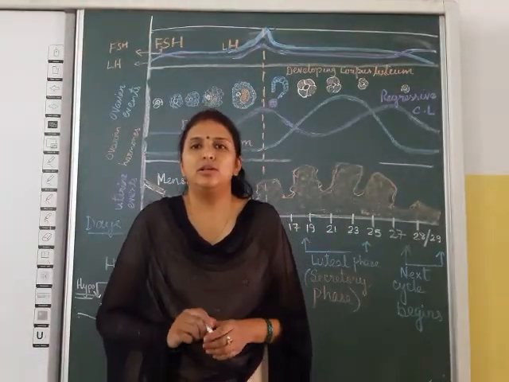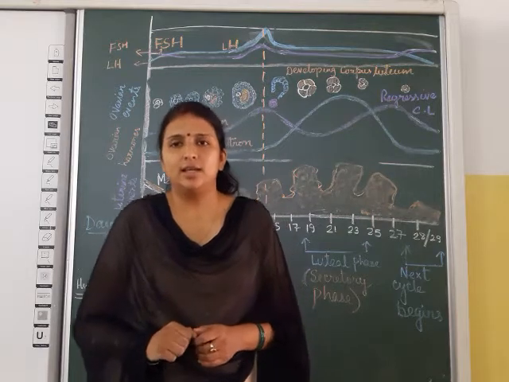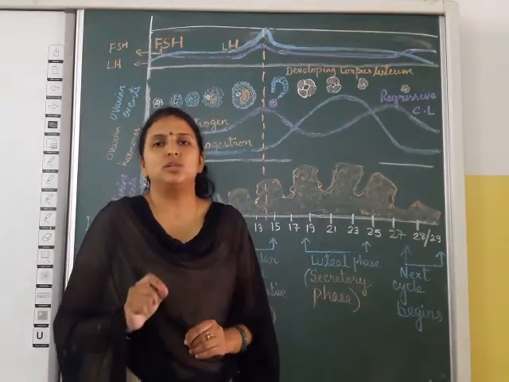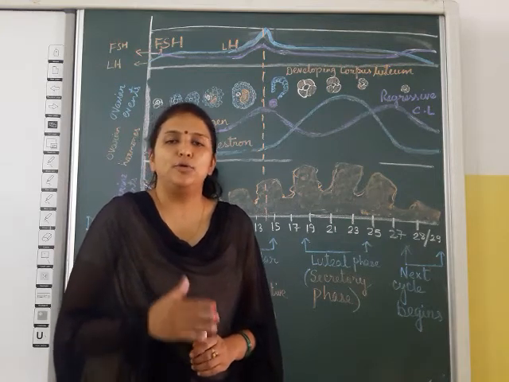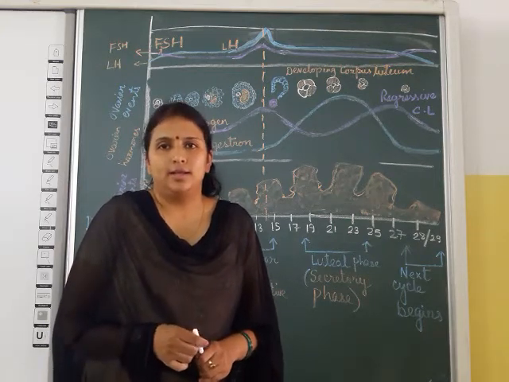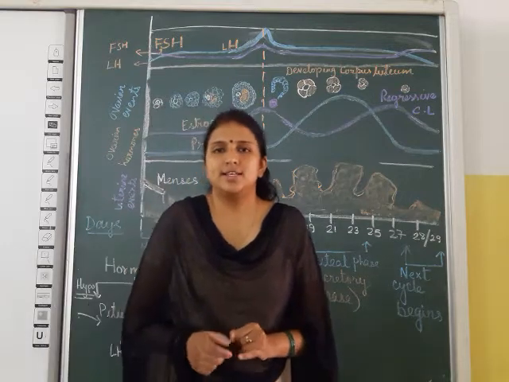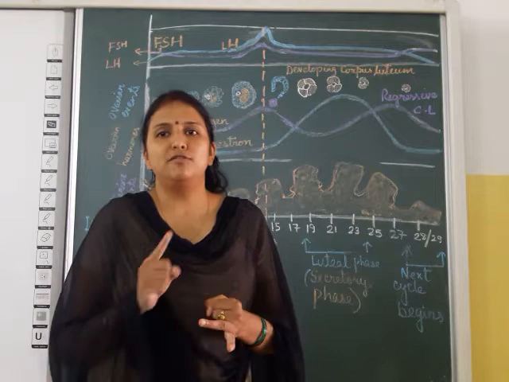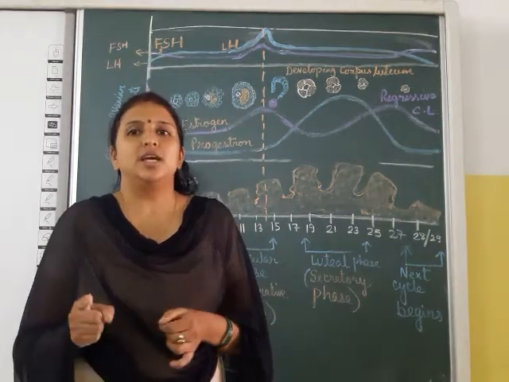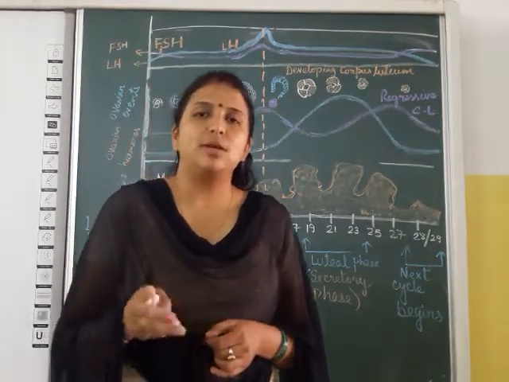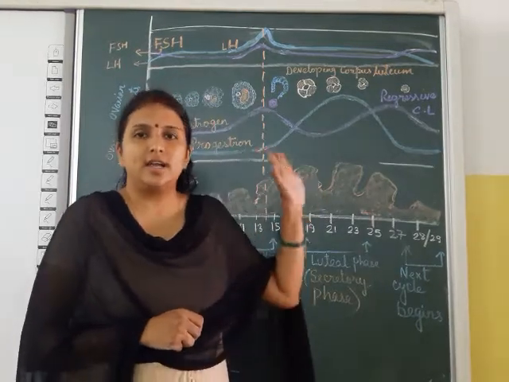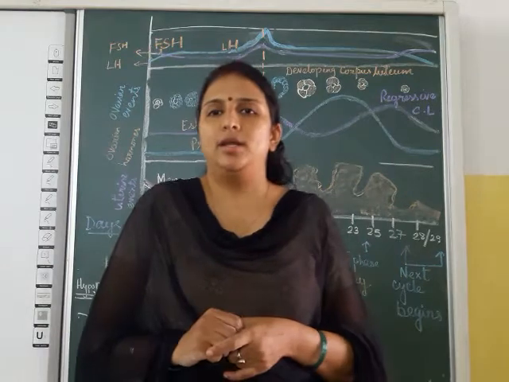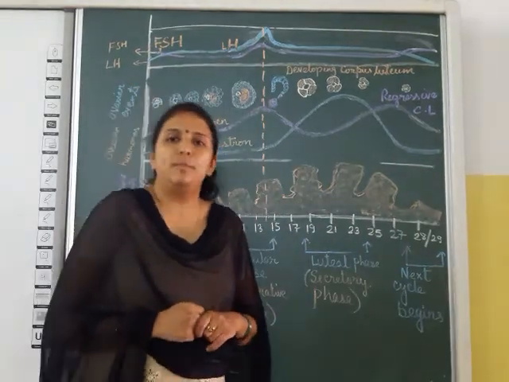Okay, today we are going to learn about the menstrual cycle. As you know, menstruation or the menstrual cycle is nothing but the periodical flow of blood in primates such as monkeys, apes and humans. This is the periodical flow of blood through the vagina in human females or primates, and it indicates the normal reproductive health of a woman.